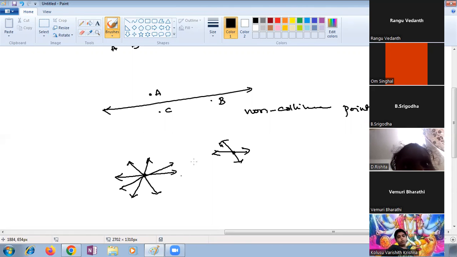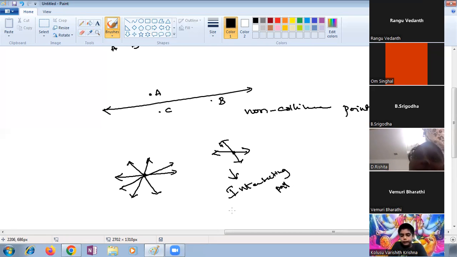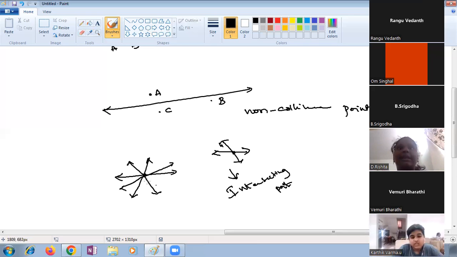More than two lines passing through a single point. Please, anyone from the class? A student guesses that a single line is called collinear points, and two lines crossing is called collinear lines. No, intersecting lines. When two lines cross, it is an intersecting. That is collinear. No, intersecting points. Very good. There are many lines meeting at a point.